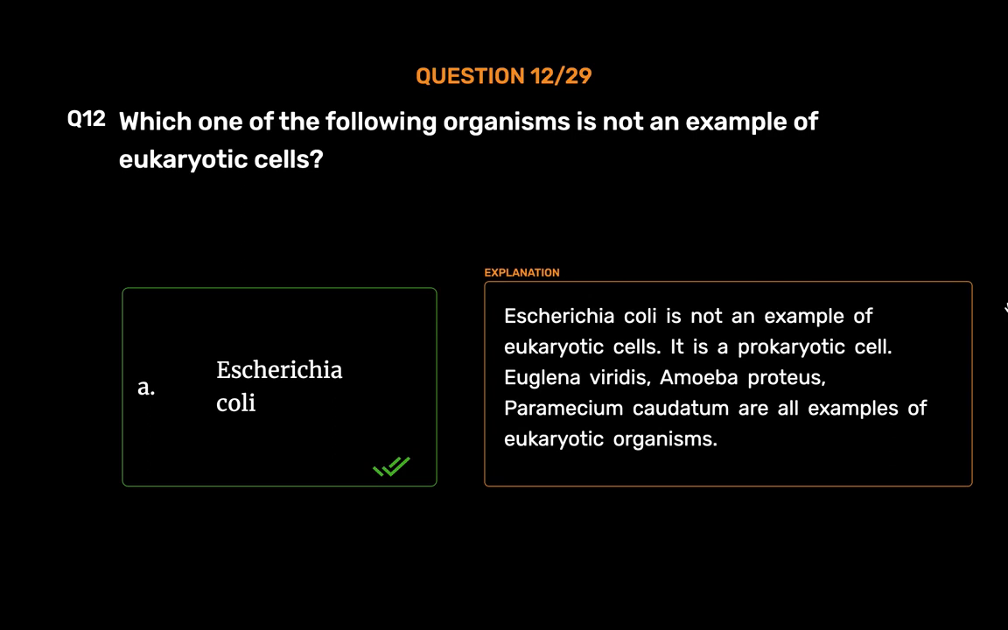Euglena viridis, Amoeba proteus, Paramecium caudatum are all examples of eukaryotic organisms.